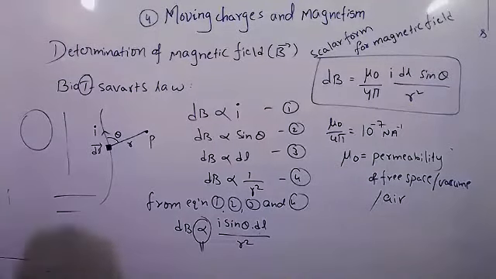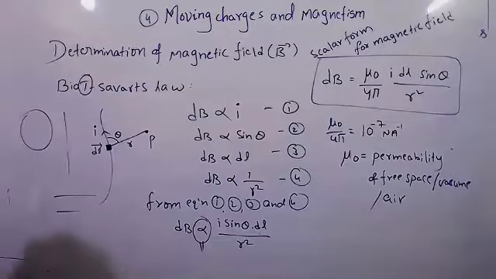How many magnetic lines of force it can allow through it, that is the permeability. It tells about the ability of the medium. We will consider so many mediums like iron and air. So which medium will allow the maximum number of lines of force?